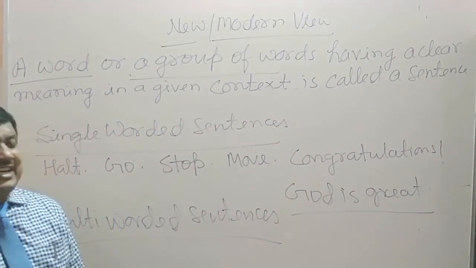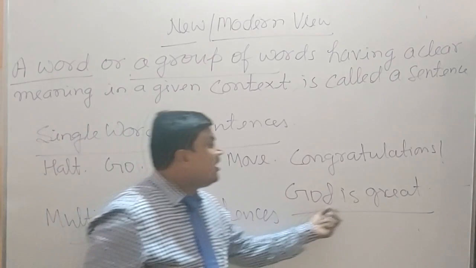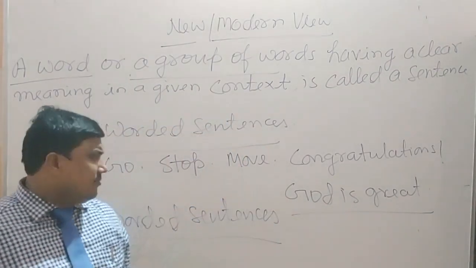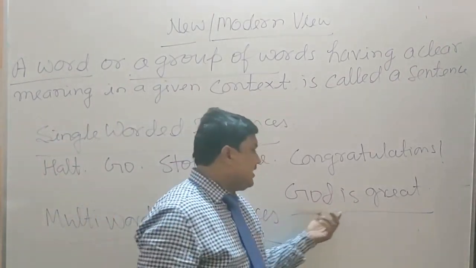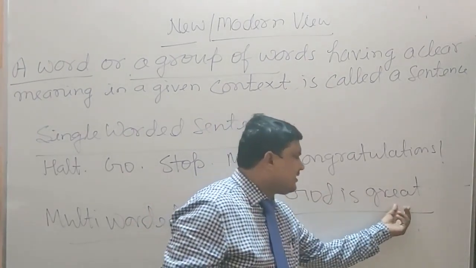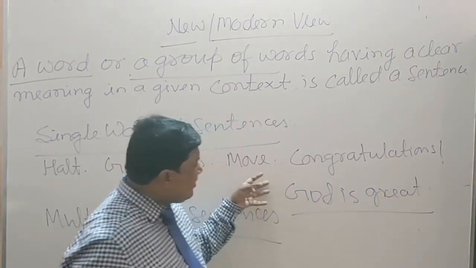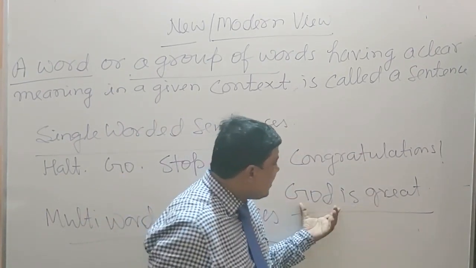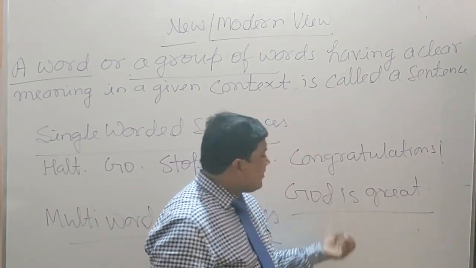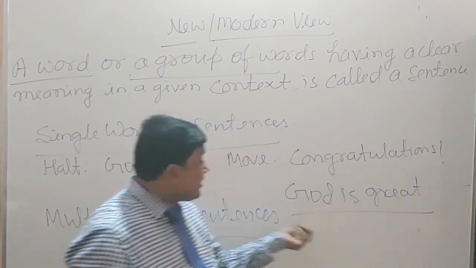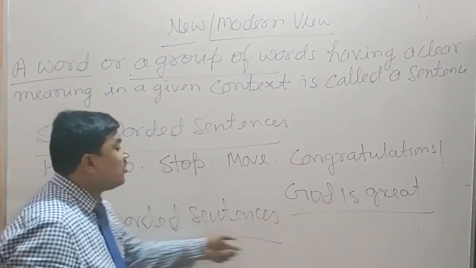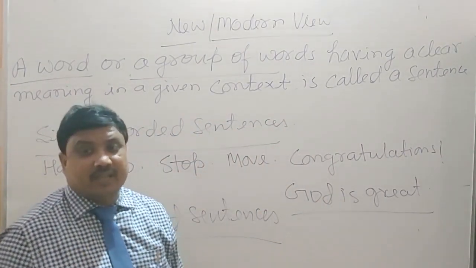Here "God is great" has been given. Multi-worded means more than one word. God is one word, is two words, great three words. So 3 words have made a sentence. That is why "God is great" is a sentence, but it is a multi-worded sentence.